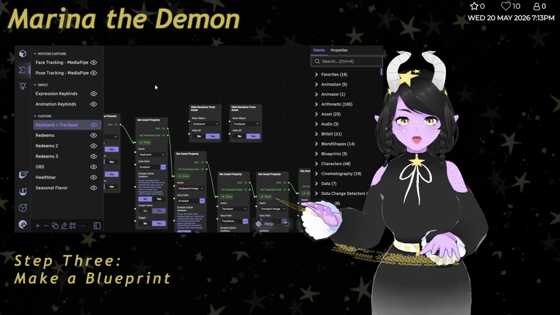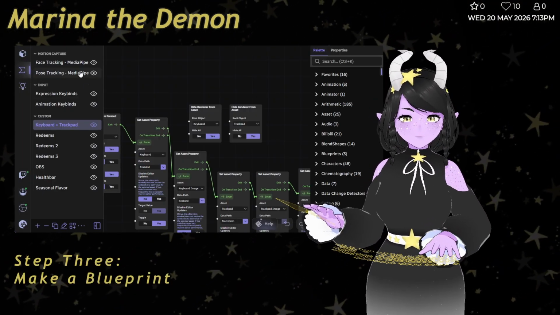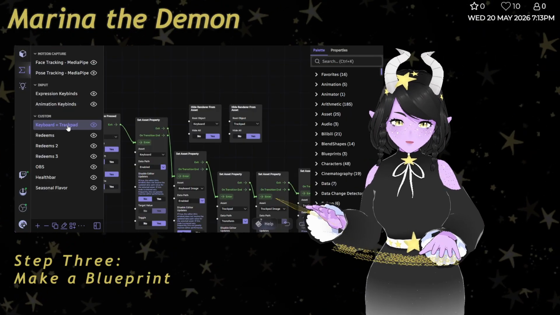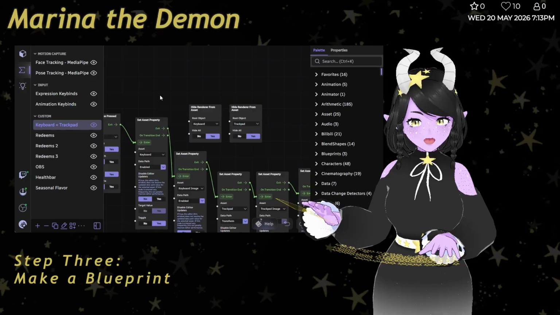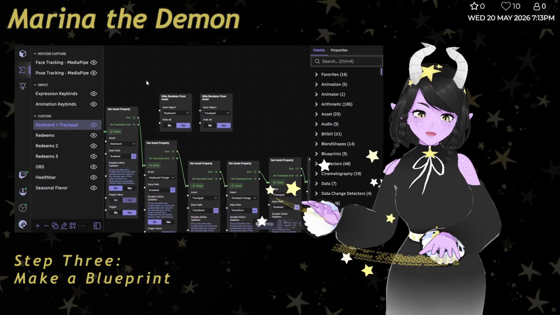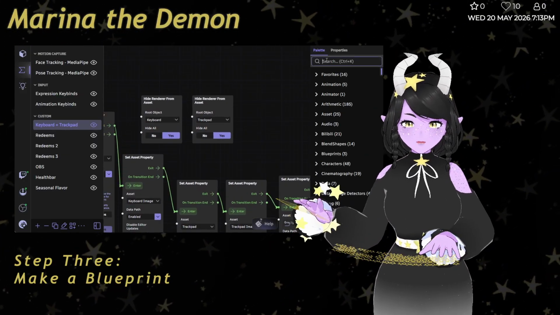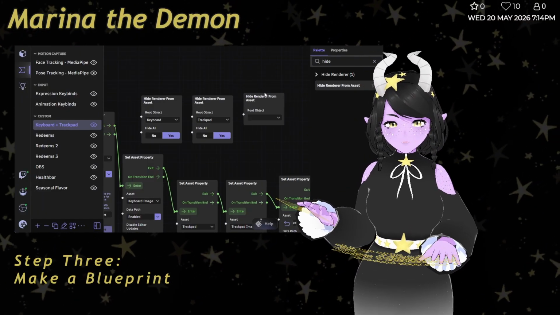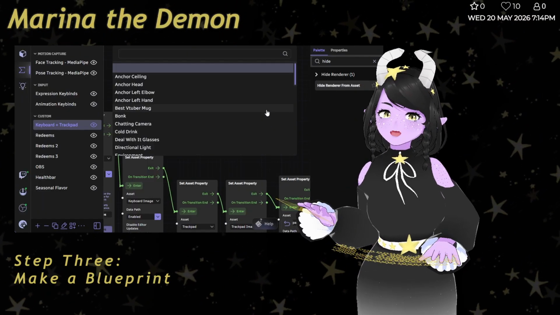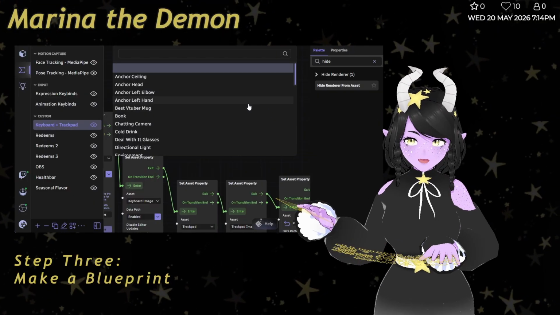Then what I want you to do is go to your blueprints, and you can make a new blueprint. I named mine keyboard and trackpad, and there's a whole bunch of other messy stuff here, so don't worry about that right now. All I want you to do is search here, hide again, grab it, do root object, and there might be a lot of objects here if you're anything like me.